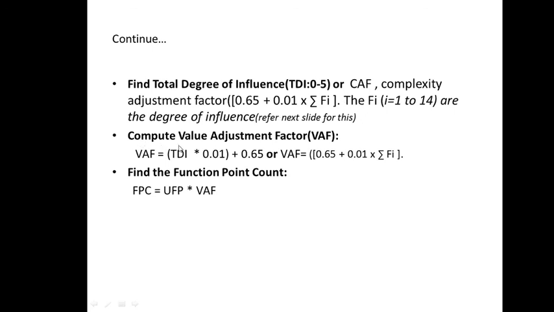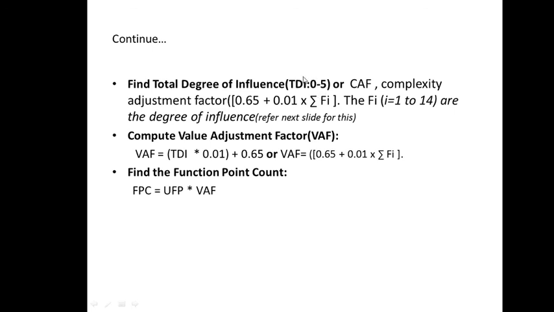Now we have to compute the value adjustment factor. The value adjustment factor is computed with this expression, 0.65 plus 0.01 into summation of Fi. Summation of Fi or TDI is the same thing; I am using both expressions.